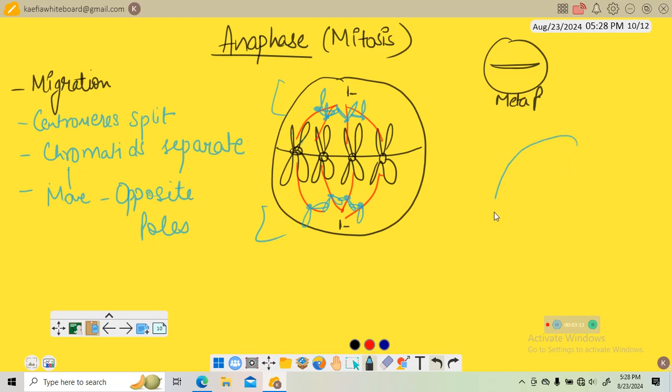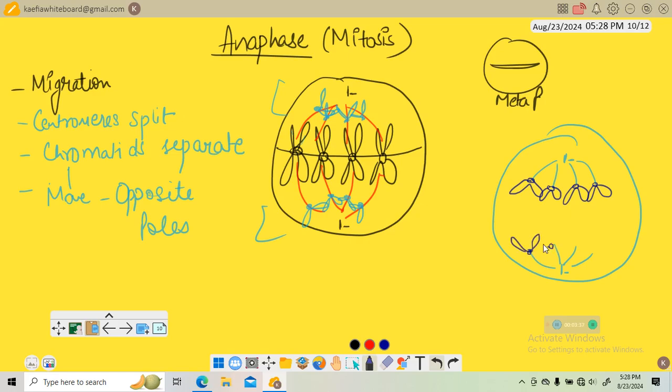So if I draw the anaphase, it will look like this. This is the centriole, and these are the spindle fibers. This is the split centromere. This is basically metaphase, and this is the anaphase.